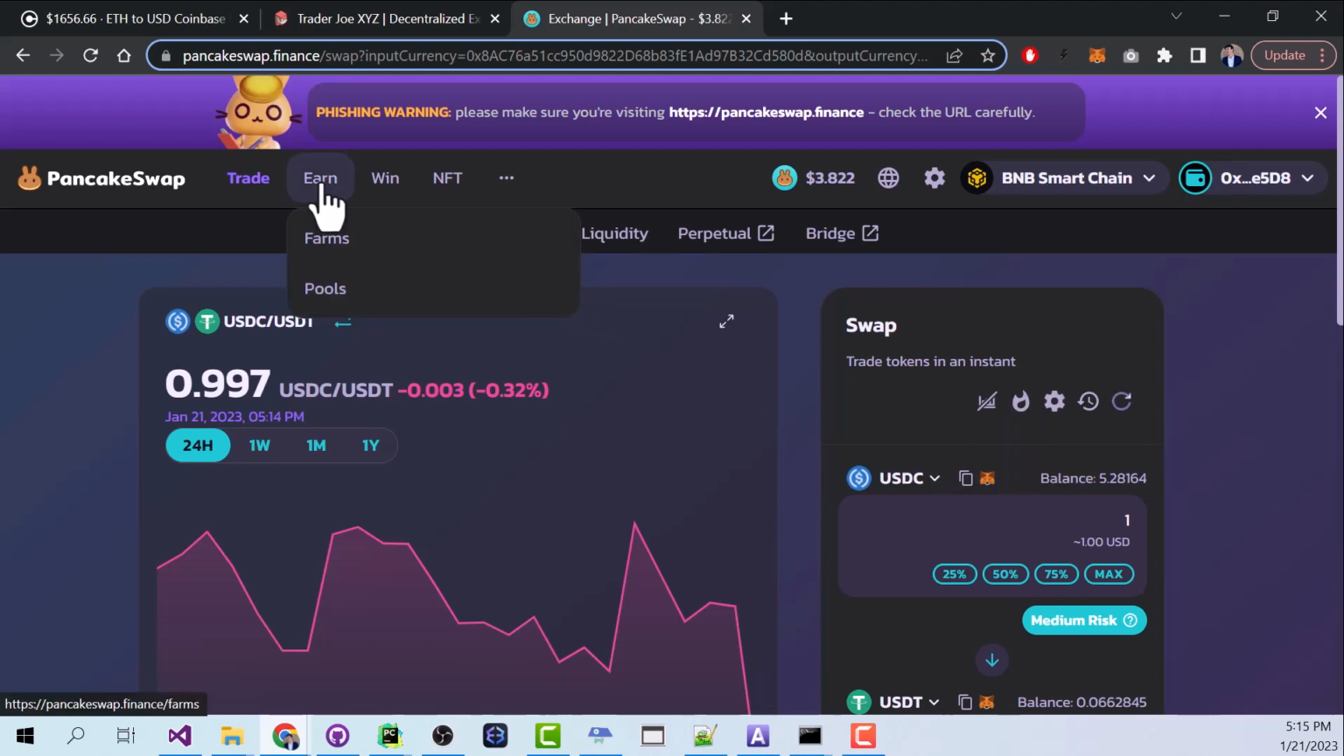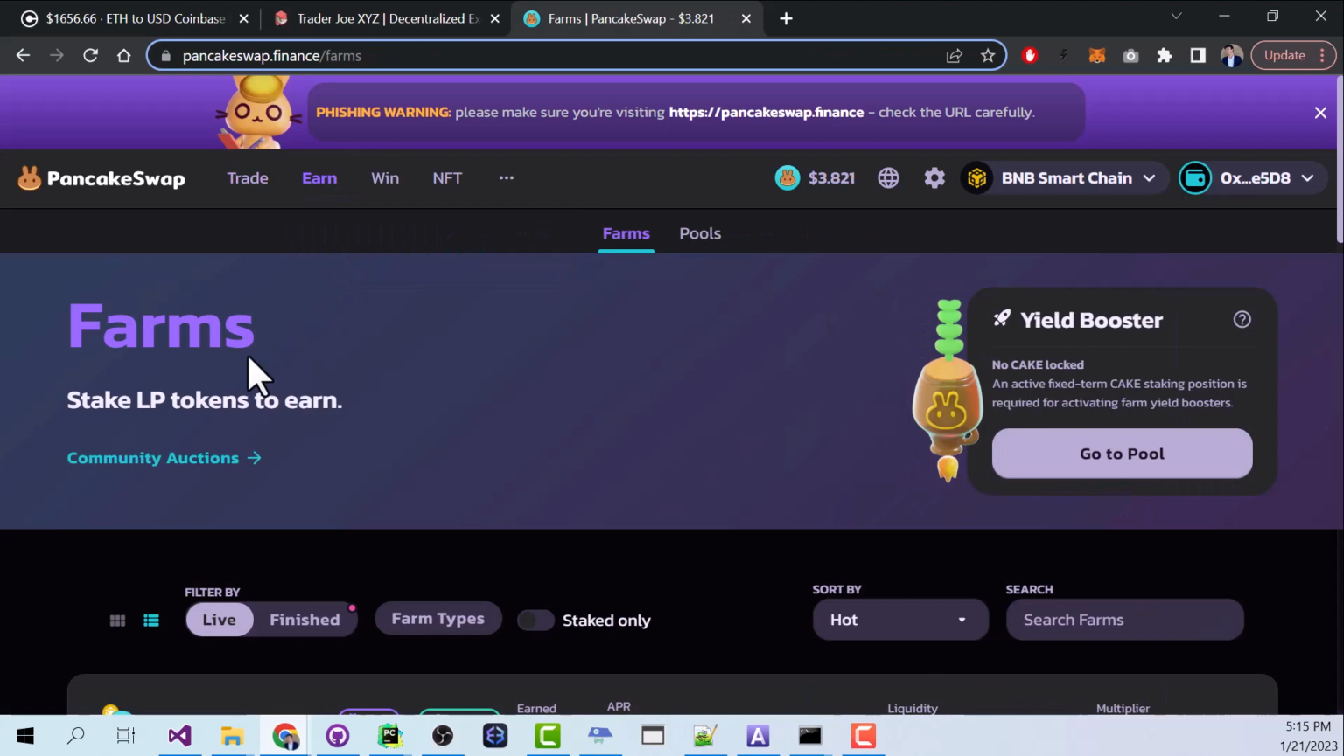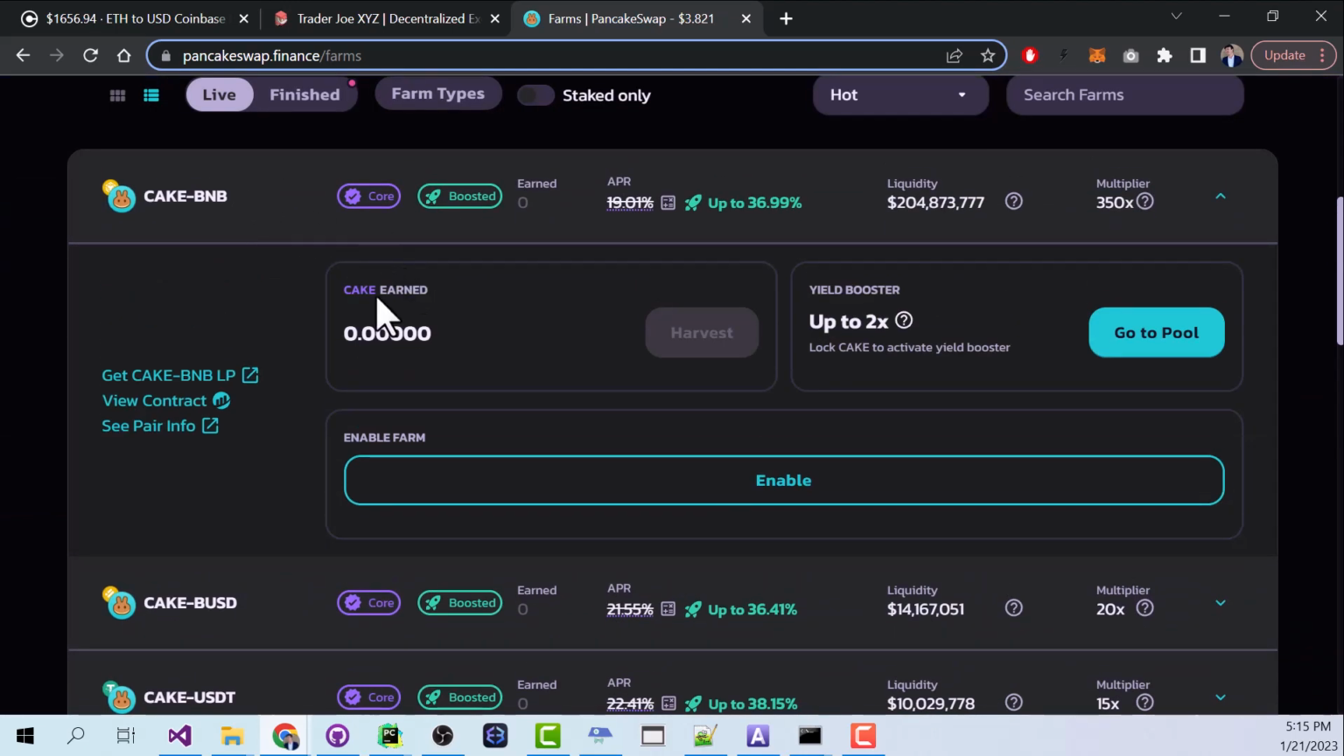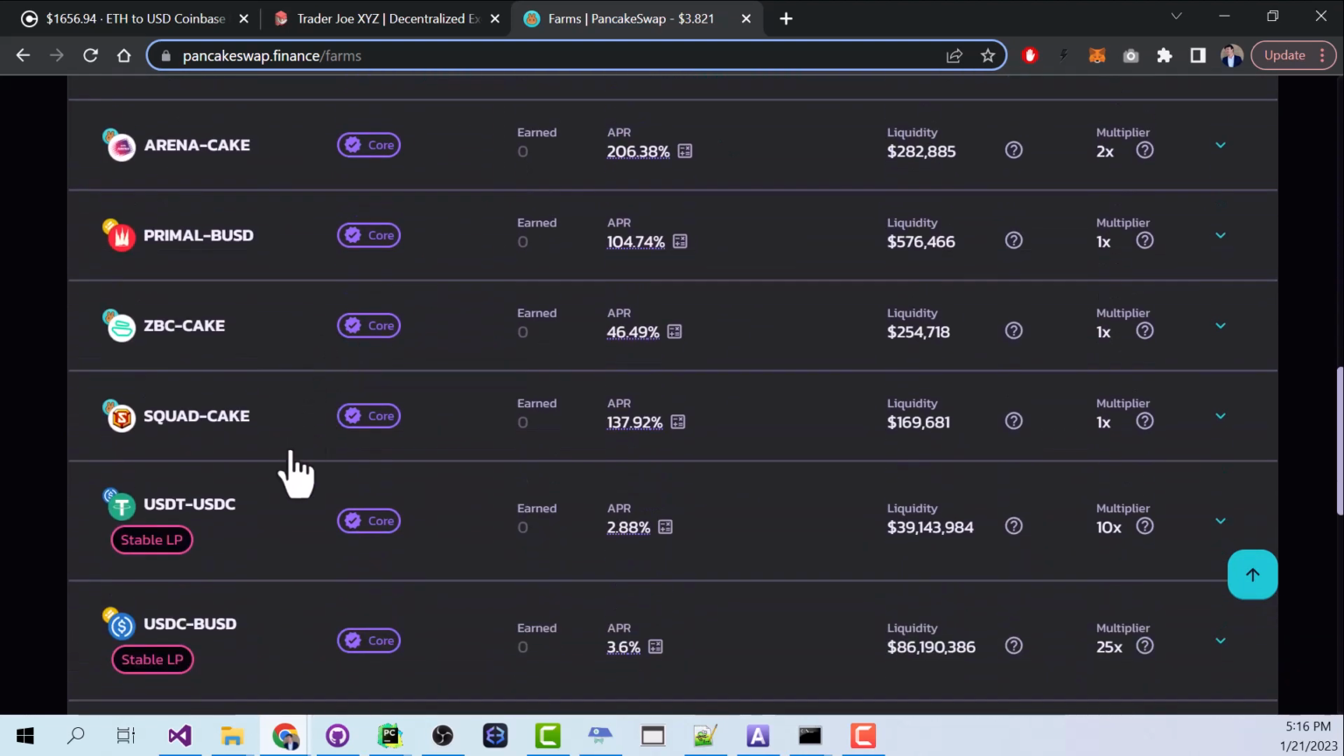So I'm going to jump over here to earn. I'm going to go to farms. And on these farms, I can take my LP tokens and I can stake them. And in return, PancakeSwap will pay me a bonus in the form of this token called Cake. And maybe I don't want this Cake token, but that's fine because I can turn around and sell it for cash. So let's scroll through these. And here we have a farm specifically for USDT and USDC. So let's open that up.